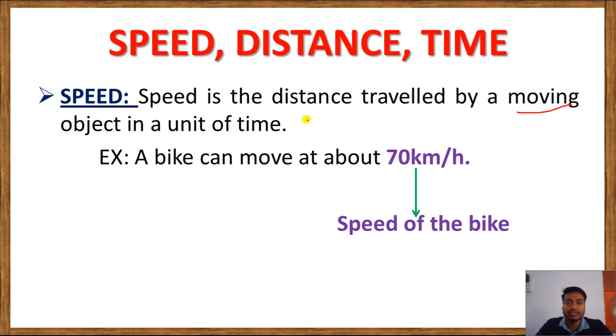Speed is the distance traveled by a moving object in a unit time, and unit time here is 1 second, 1 minute, 1 hour. Example, you can see a bike can move at about 70 kilometer per hour, and this is the speed of the bike. Understood? So we can represent the speed like this, 70 kilometer per hour.